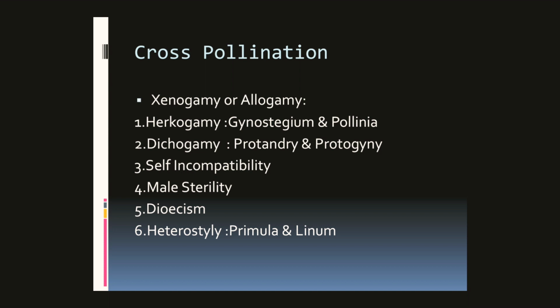Sometimes the stigma projects beyond the stamens, for example in Caryophyllaceae, and in family Asclepiadaceae, where gynostegium and pollinia are developed.